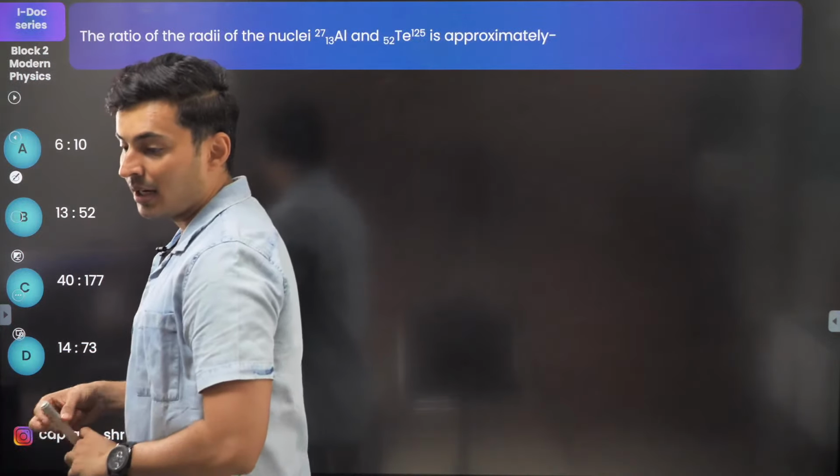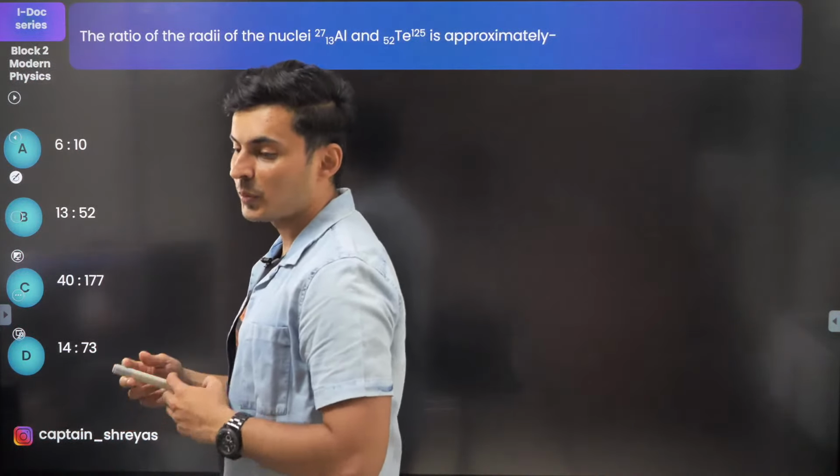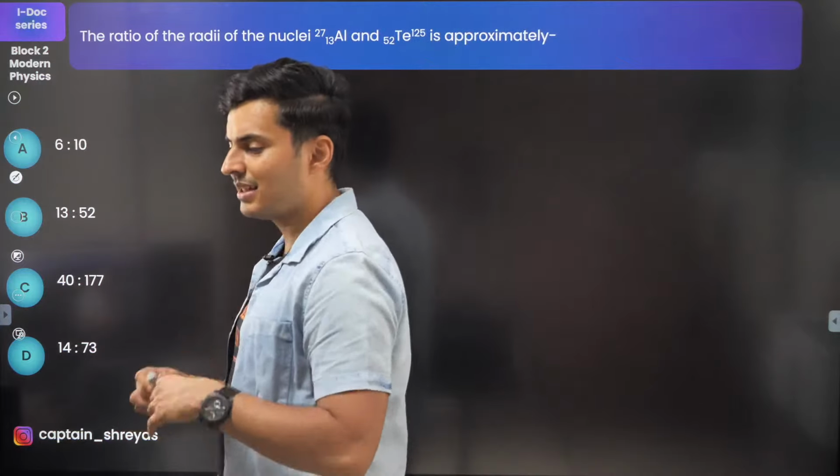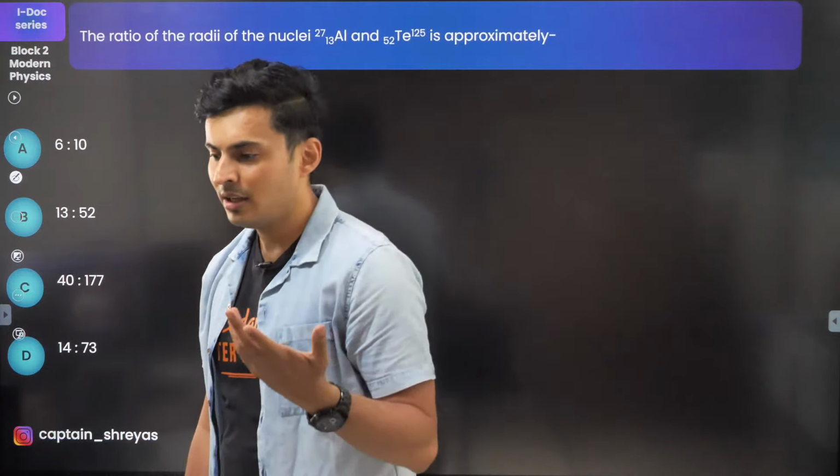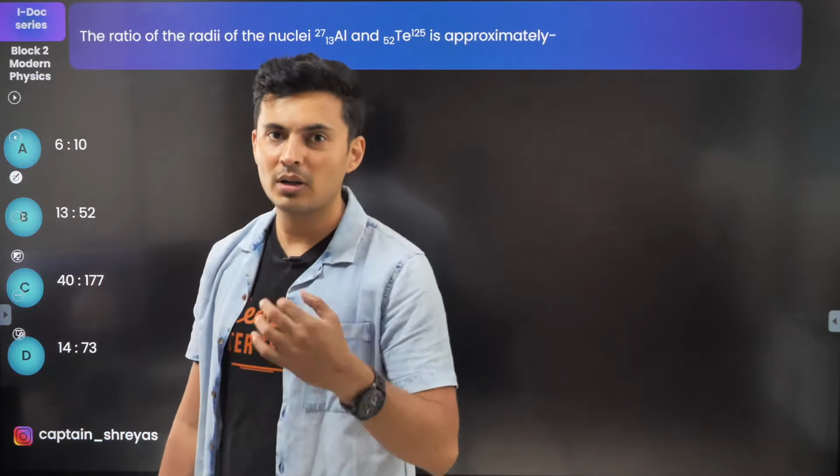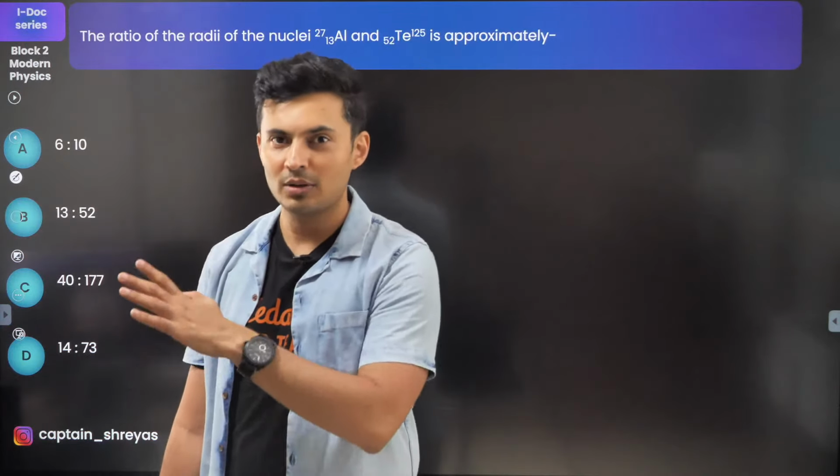Okay. I was asking ln2, not log to the base 10. Generally, when we ask log, we are talking about ln, not log to the base 10.